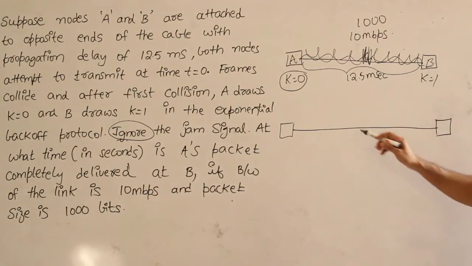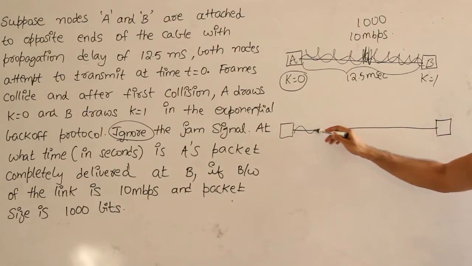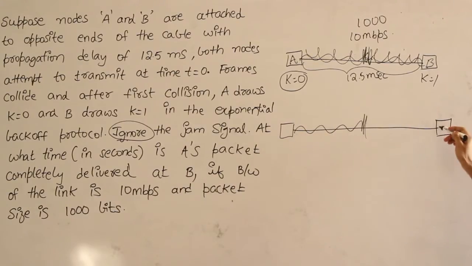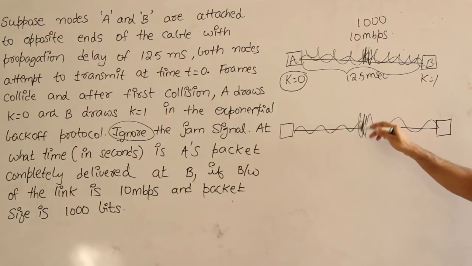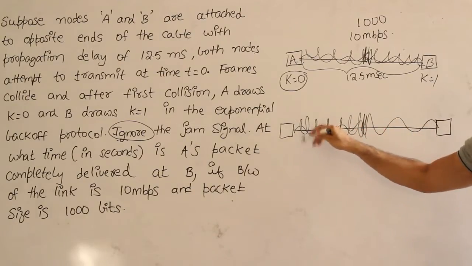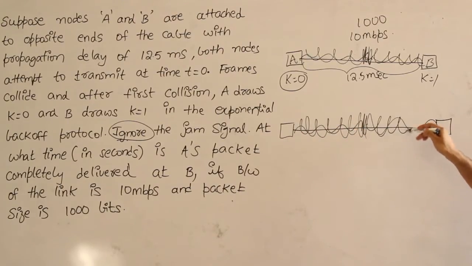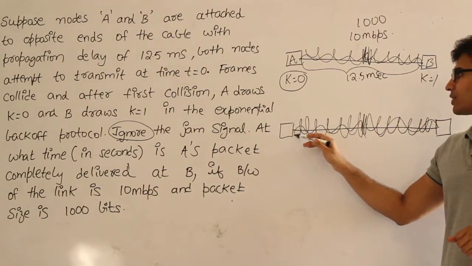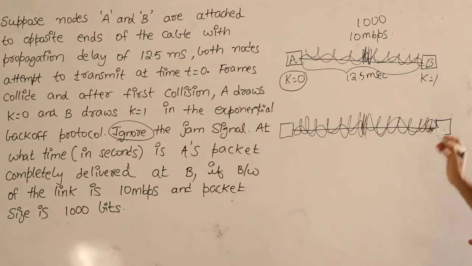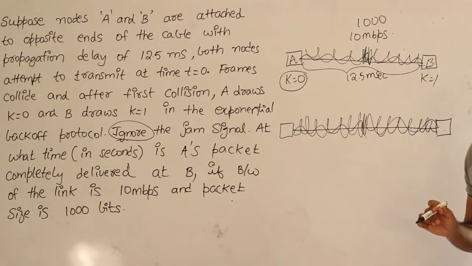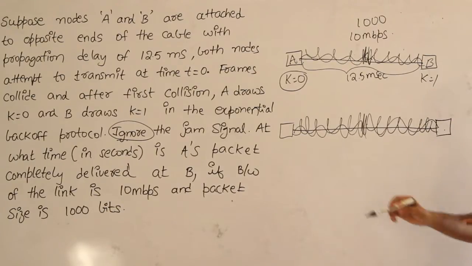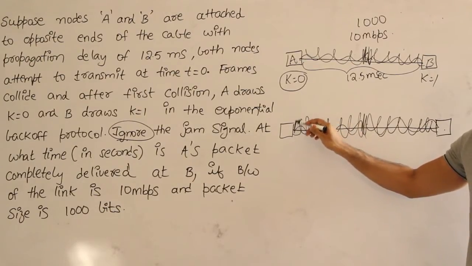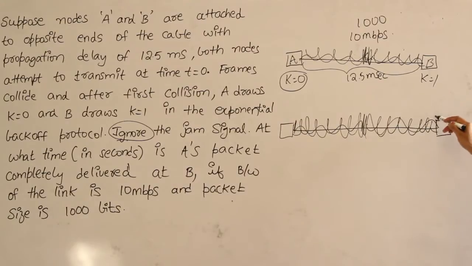The reason is, let us say there is a collision halfway, and the collision signal has come back to you, and to the other side, and now when both sides see the collision signal, they understand that there is a collision. But before knowing about the collision, both sides might have already sent out one bit.